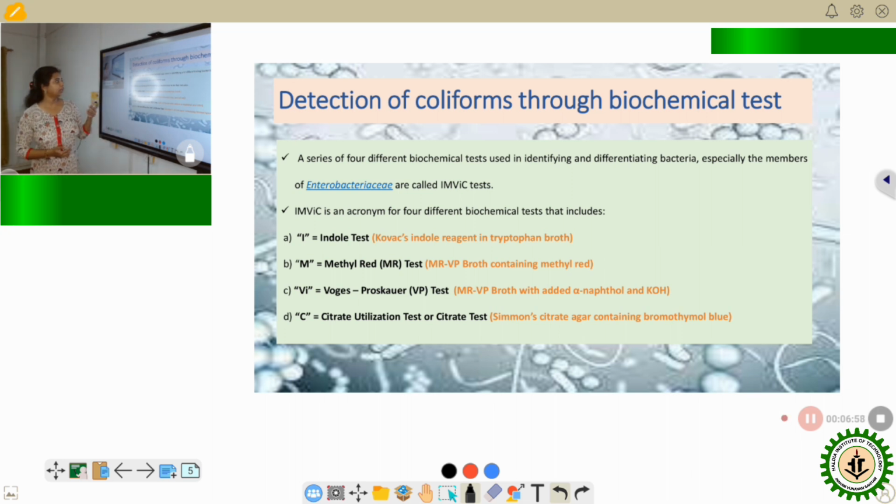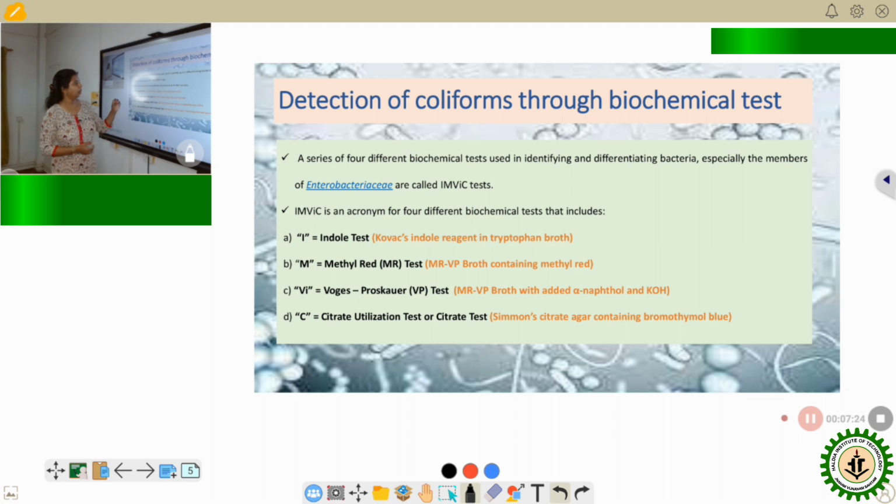Okay, so this set of four tests is cumulatively called the IMVIC tests. IMVIC is an acronym for indole test, methyl red test, Voges-Proskauer test, and citrate utilization test. I will give you the details of how these tests are performed.